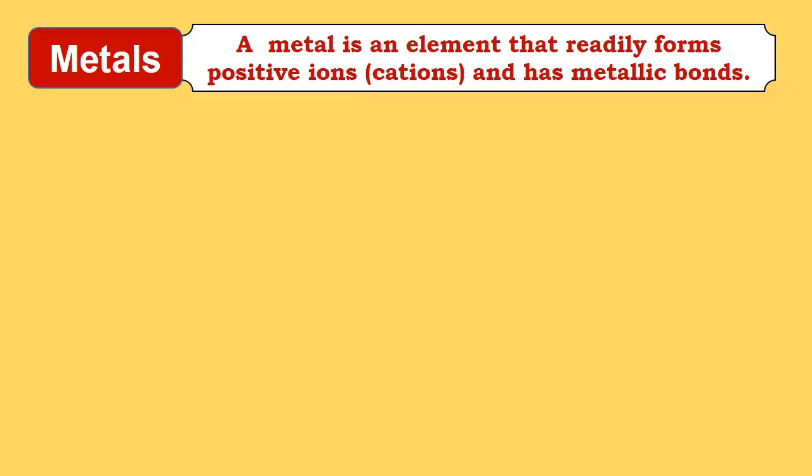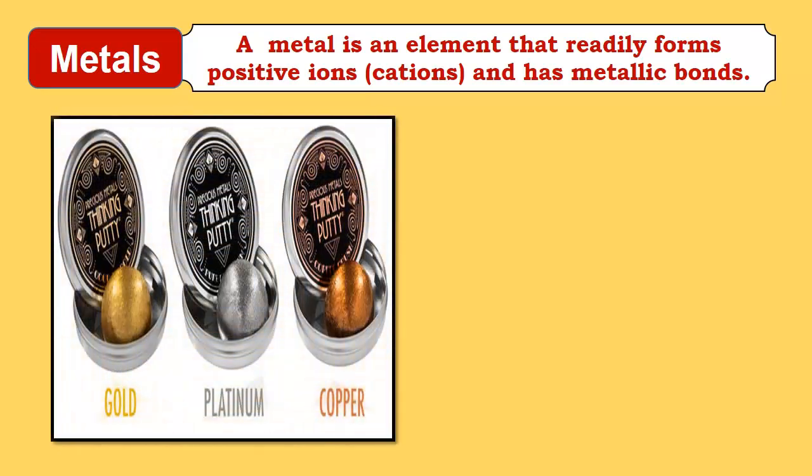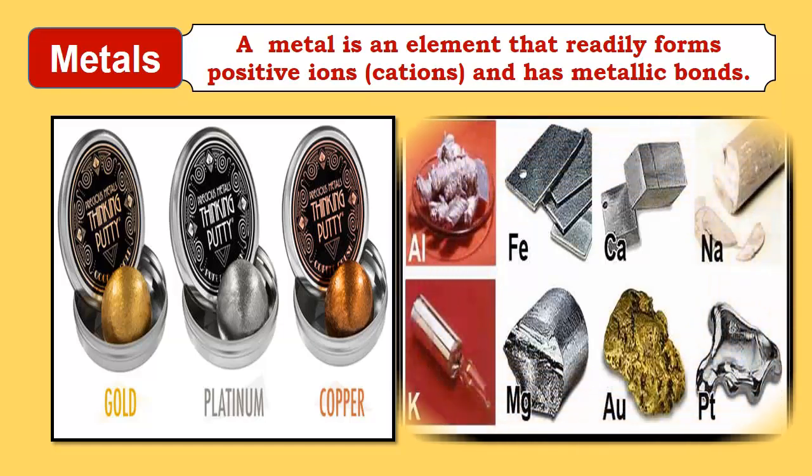In our everyday life, you have seen gold, platinum, copper, aluminium, iron, calcium, sodium, potassium, magnesium and platinum. Among all these, the costliest and most precious metal is platinum. We are using all these metals in our daily life.